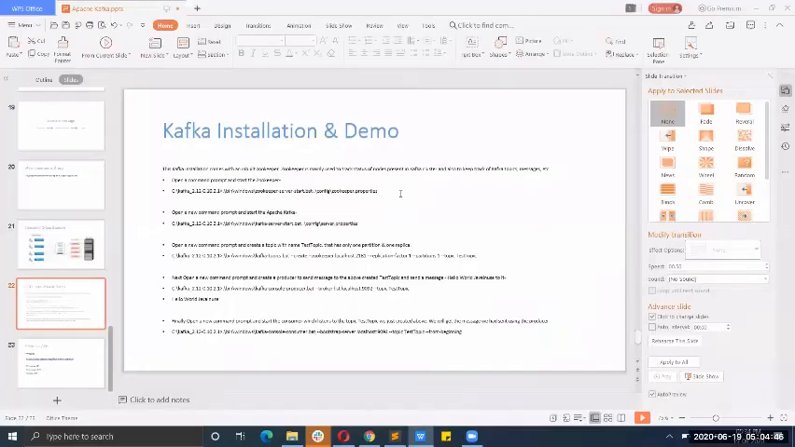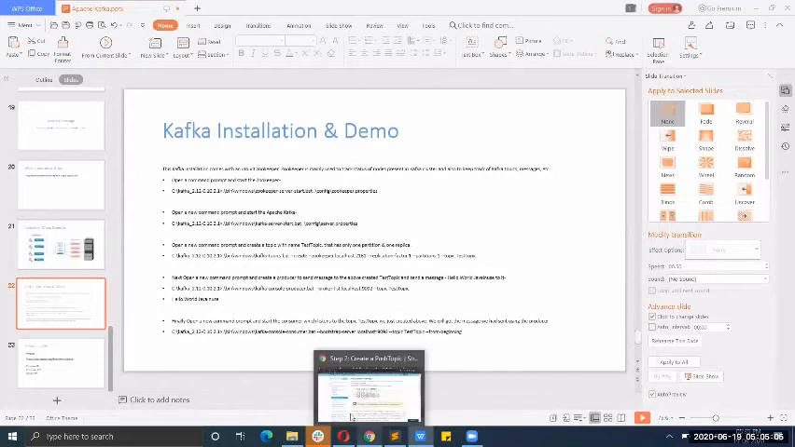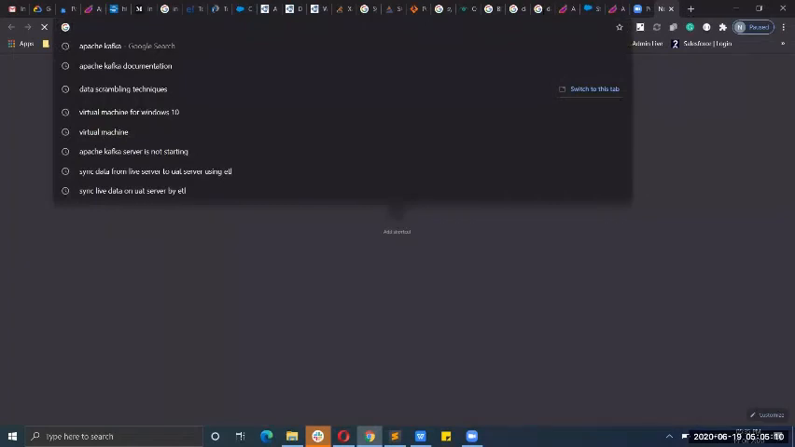There are commands to start the Kafka broker, which means the Kafka server. There are some commands to create a producer, some commands to send the message, and some commands to create the consumer who receives the message. So basically, first of all, I will download Kafka from the Kafka official website.